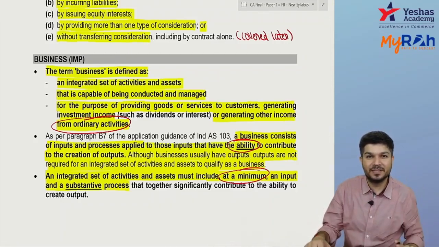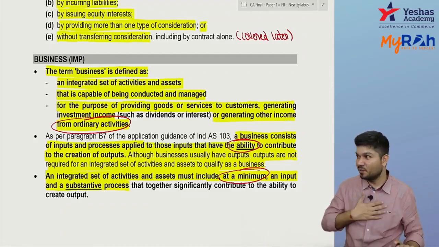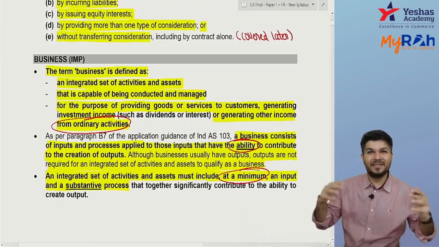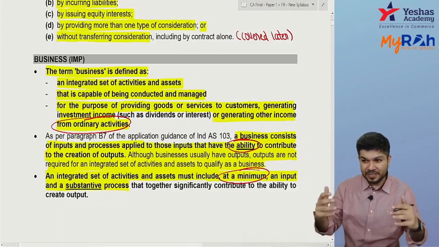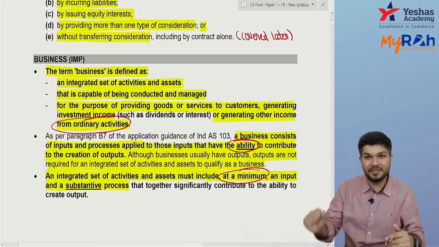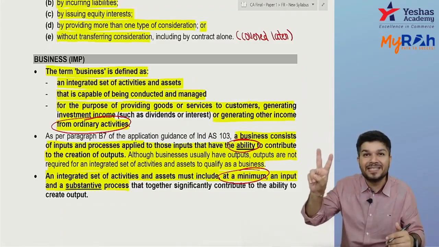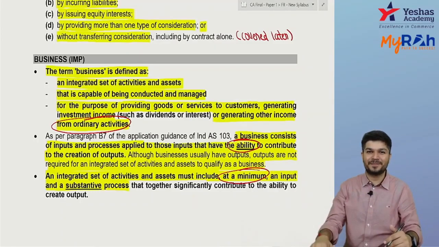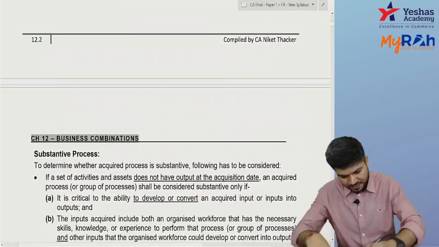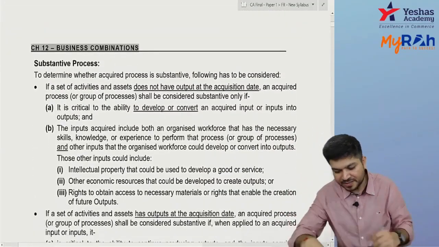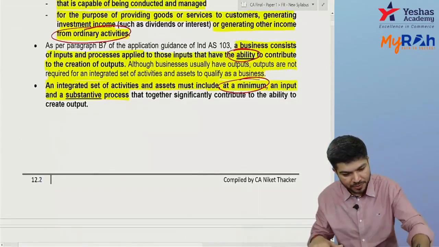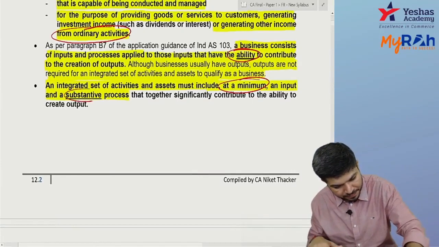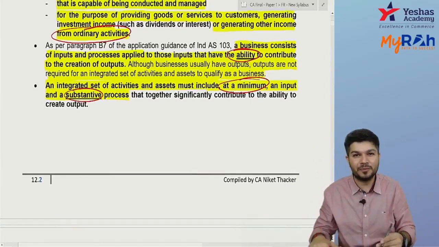Did you get it? Business requires what? An integrated set of activities and assets. When do I say there's an integrated set of activities and assets? There has to be input, and a substantive process which has the ability to create output. Now the word that came was substantive process.